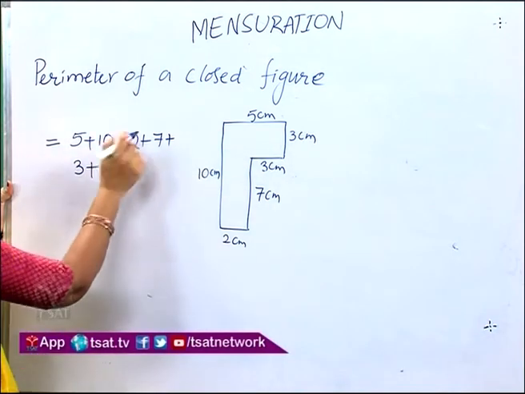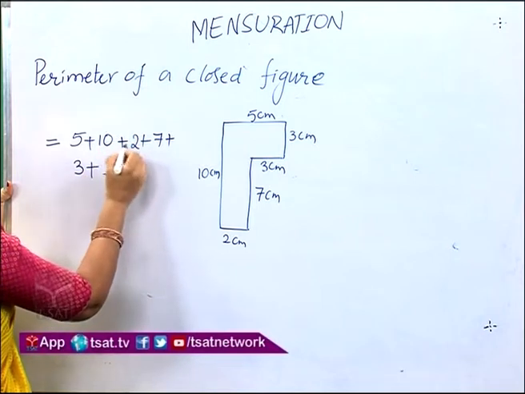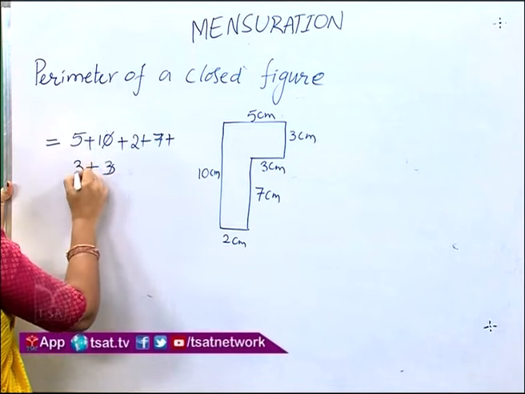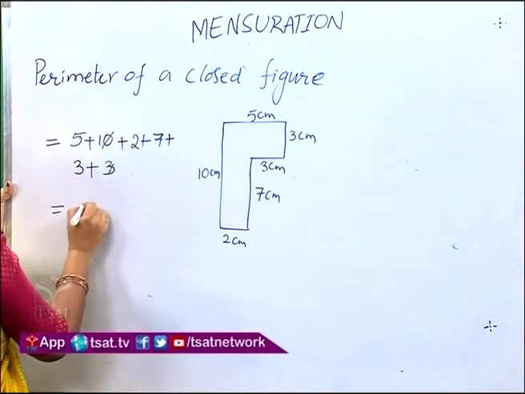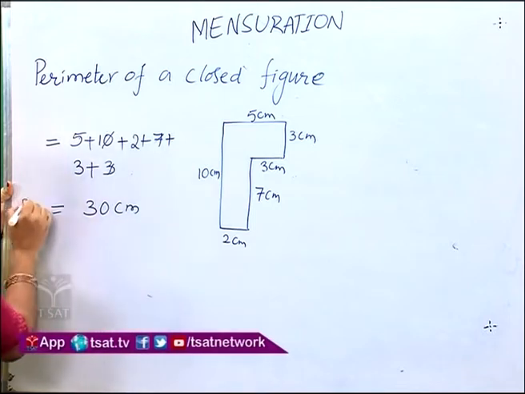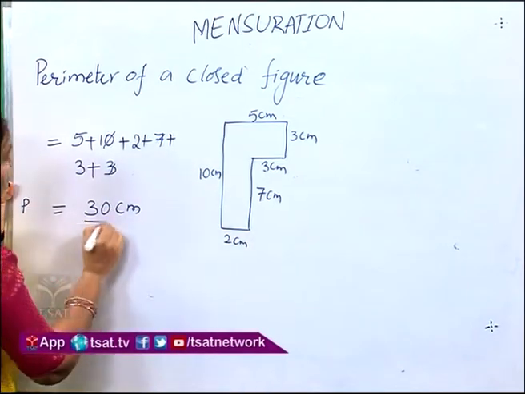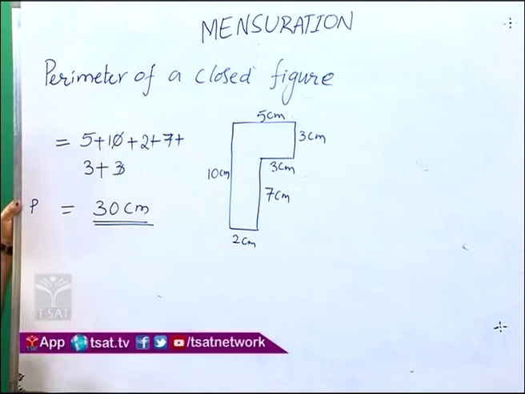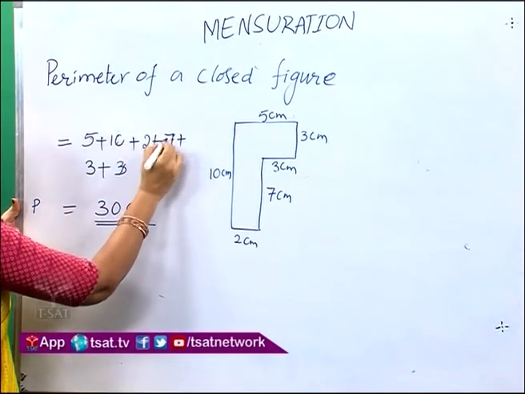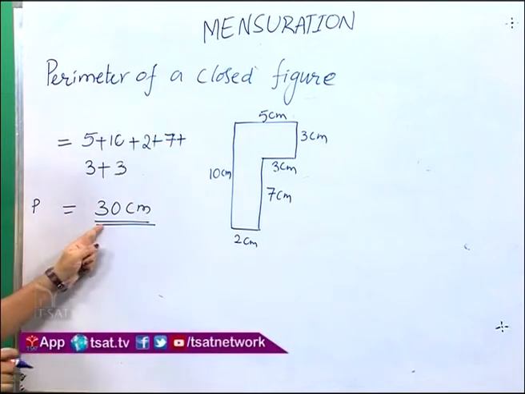Total 30 centimeters. Then the perimeter of this closed figure is 30 centimeters.